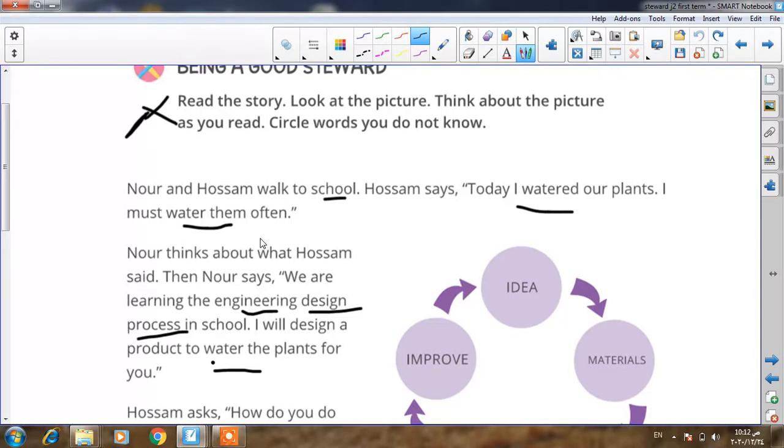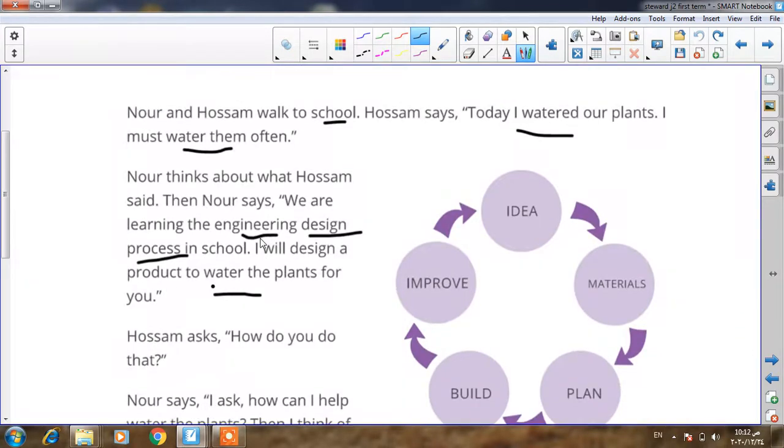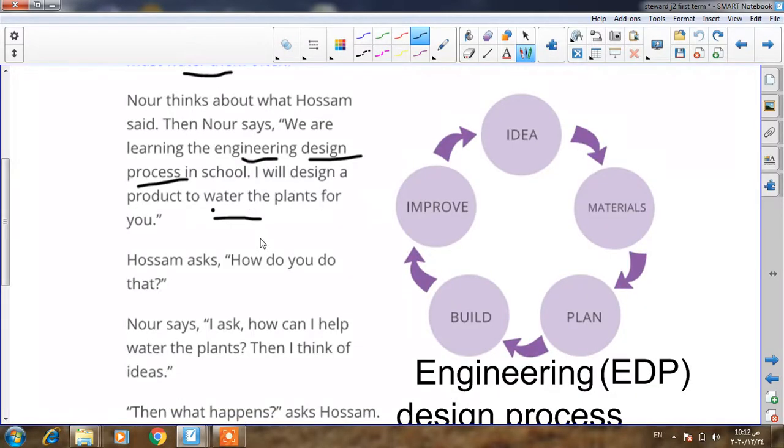So she uses this design, which is called engineering design process, to help Hosam in making a tool or product. This tool will help Hosam in what? In watering the plant. Okay? Yes. Let's complete our reading.